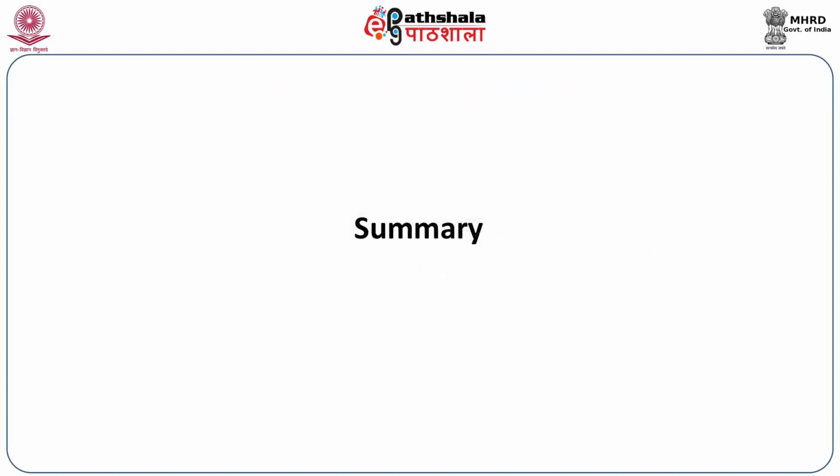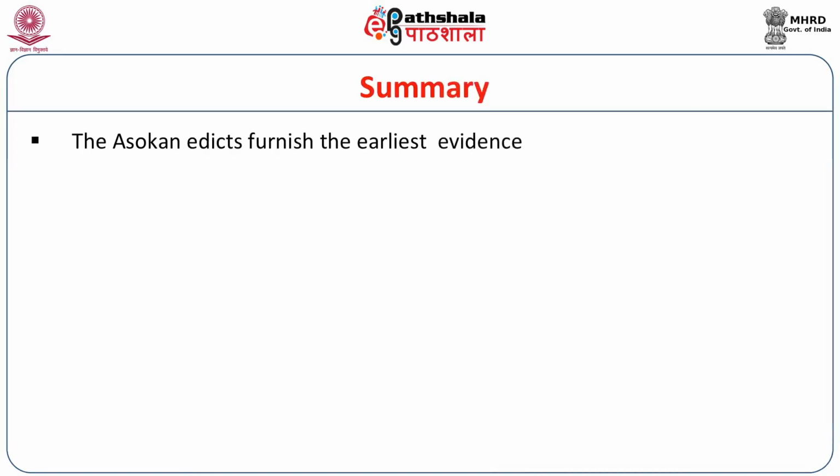Summary. Now we shall come to the summary. Thus the Asokan edicts furnish the earliest evidence of the use of some notational system in India, and as we have discussed, Minor Rock Edict 1 gives an idea about the use of Brahmi numerical notation. 256 is the number which is mentioned in the Minor Rock Edicts of Ashoka.